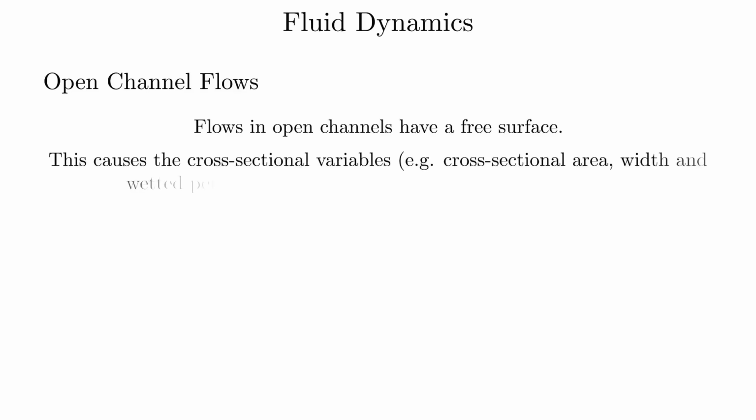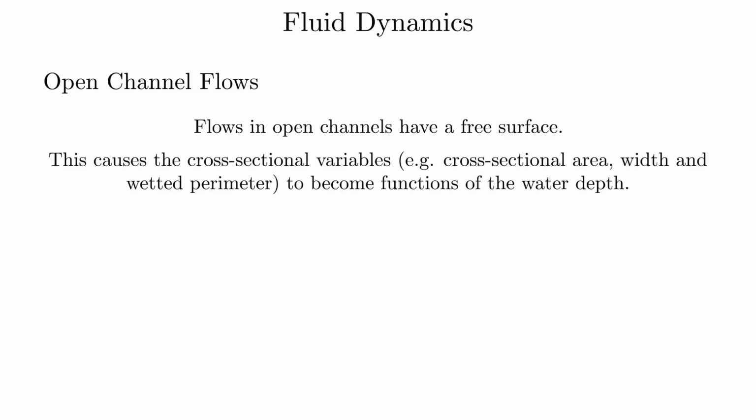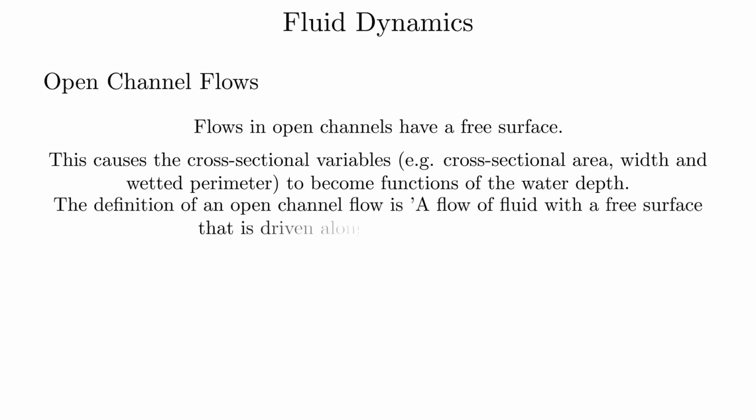Open channel flows. Flows in open channels have a free surface. This causes the cross-sectional variables, for example the cross-sectional area, the width, and the wetted perimeter, to become functions of the water depth. The definition of an open channel flow is a flow of fluid with a free surface that is driven along a conduit by gravity.